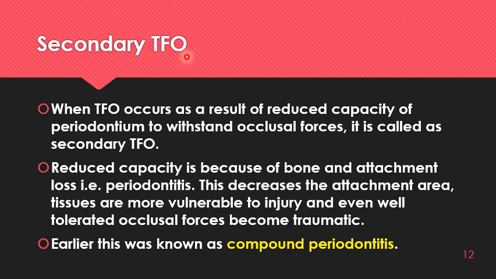Coming to secondary TFO, when trauma from occlusion occurs as a result of reduced capacity of periodontium to withstand the occlusal forces. Occlusal forces may be in the normal range, but there is periodontitis, there is reduced height of periodontal tissues, or the forces have increased, so it can be a combined lesion. So this is secondary TFO when the periodontium is not healthy, the height of periodontium is not normal. The reduced capacity is because of bone and attachment loss, that is in the case of periodontitis. It leads to a decrease in attachment area, so the tissues become more vulnerable to injury. So even the well tolerated occlusal forces have become traumatic now.